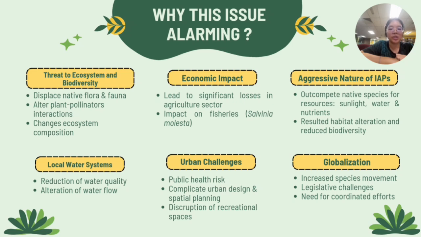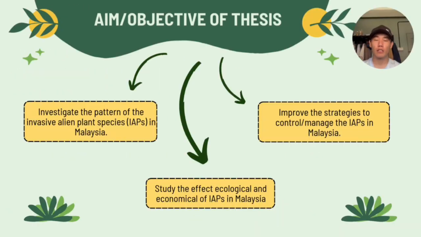Fifth, they pose challenges in urban areas. The presence of these plants increases the public health risk, complicates urban planning and spatial design, and disrupts the recreational places that are vital for community well-being. Finally, globalization has pushed up the spread of IAPs. Increased species movement across borders, combined with legislative challenges, underscores the need for coordinated efforts to address this issue effectively.